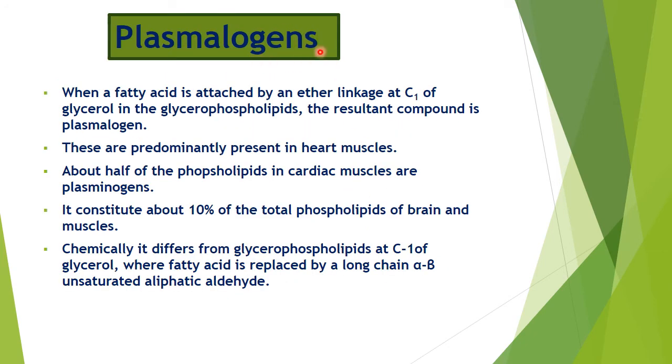Then the plasmalogens. In plasmalogens, the fatty acid is attached to C1 of glycerol in the glycerophospholipid. The resultant compound is plasmalogen. These are predominantly present in heart muscle. It is about half of the phospholipid in cardiac muscle. It constitutes about 10% of the total phospholipid of brain and muscle. Chemically, it differs from glycerophospholipid at C1 of glycerol, where the fatty acid is replaced by a long chain alpha beta unsaturated fatty aliphatic aldehyde.